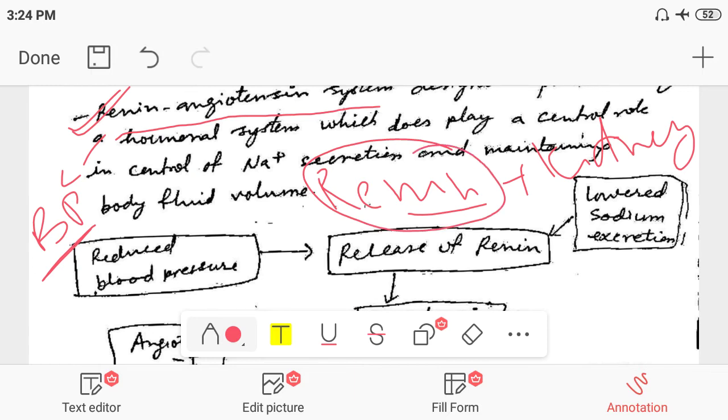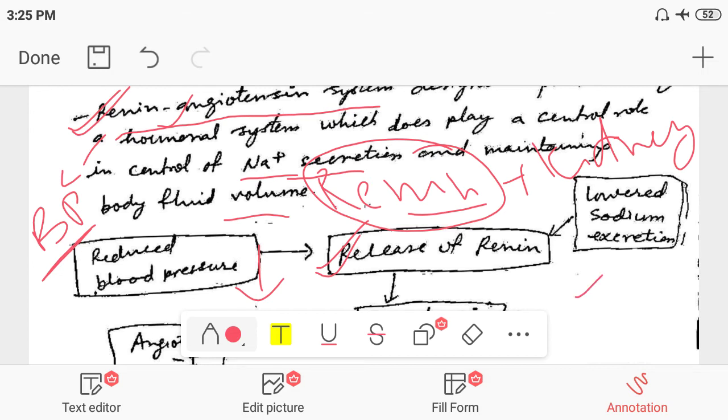This renin angiotensin system is present in our body, and it is controlled by a feedback mechanism, depending on the concentration of the sodium ions as well as the body fluid volume. So when the blood pressure of our body gets reduced, the release of renin takes place.